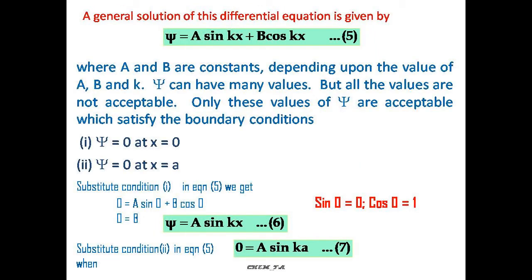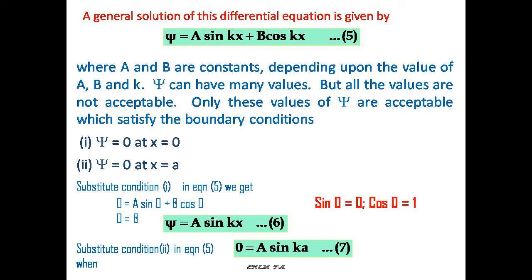When we solve this equation using the boundary conditions, first, ψ is equal to 0 at x equal to 0, and second, ψ is equal to 0 at x equal to a, it means at the walls there is no wave nature. The general solution for ψ is a sin kx plus b cos kx.